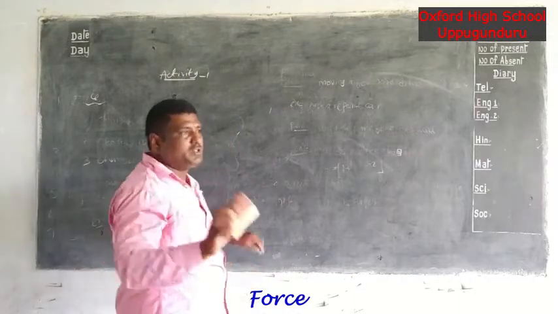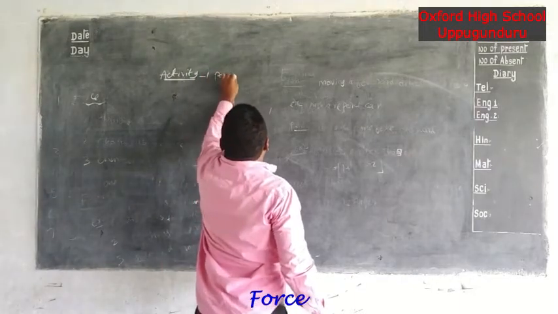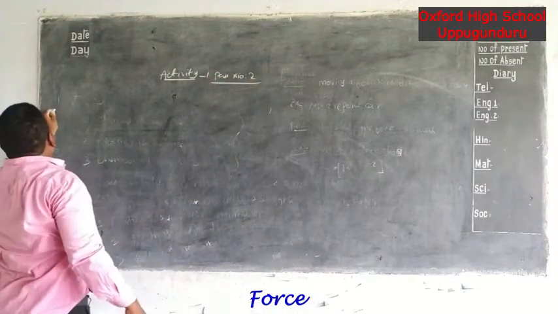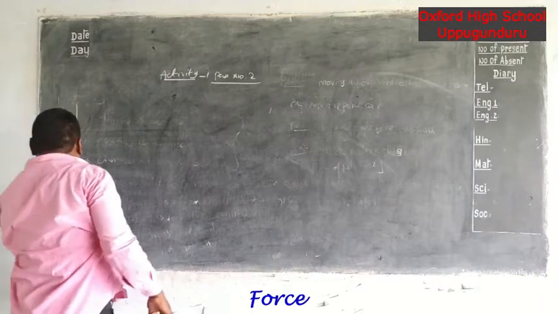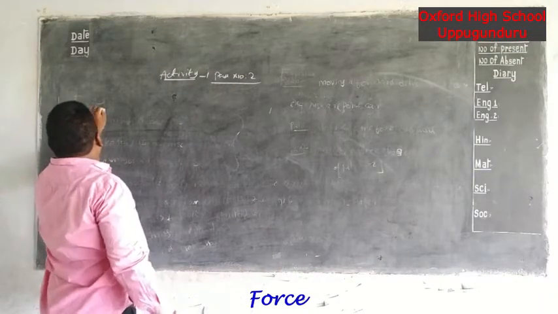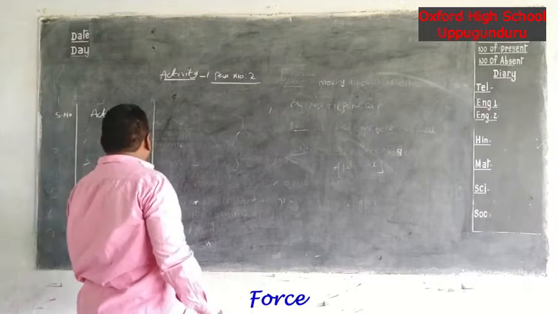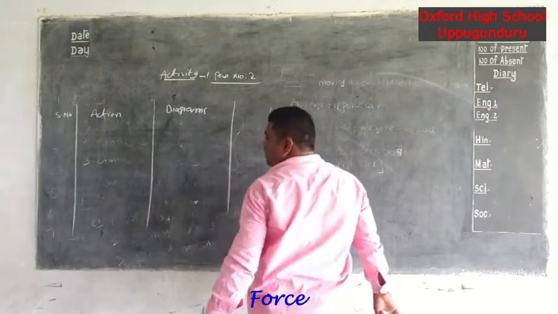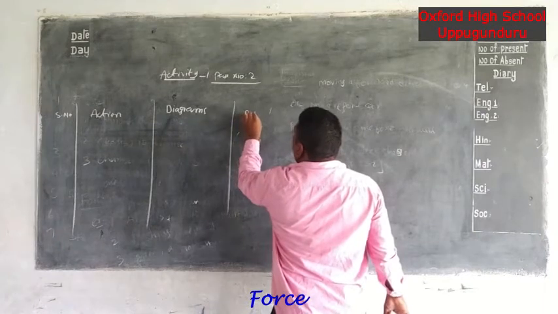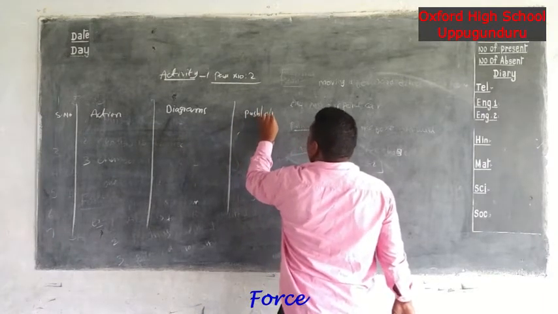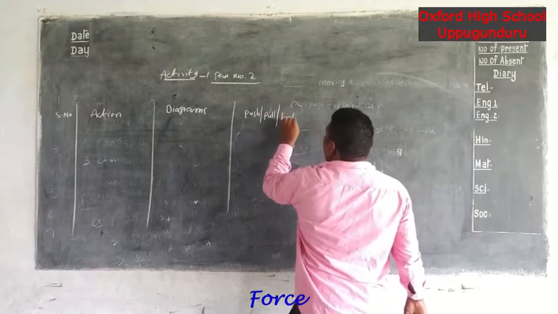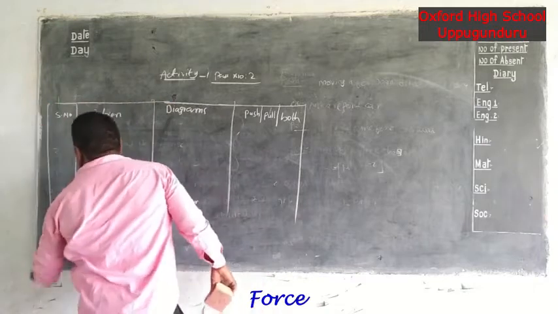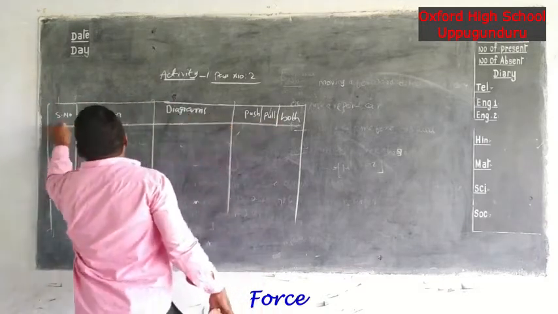Here there are columns: serial number, action, diagrams, and the fourth column is whether push, pull or both is used.